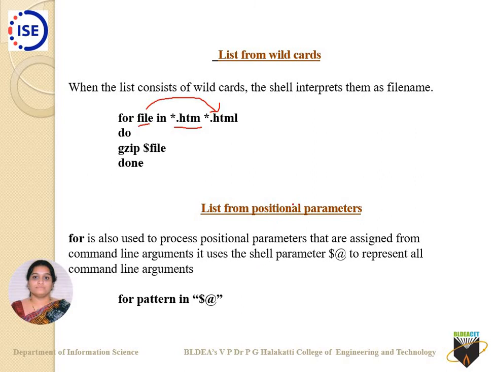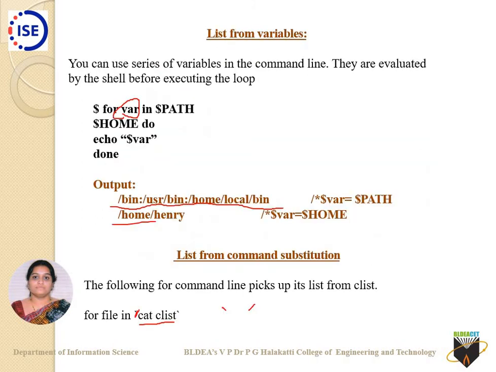Then, if I am taking positional parameters or command line arguments, at that time you write for pattern in $@. What is the dollar and at symbol? It holds your command line arguments in a string kind of format. First time pattern is taken with the first entry, next with the second entry, next with the third entry, like this. So this is with the for loop.